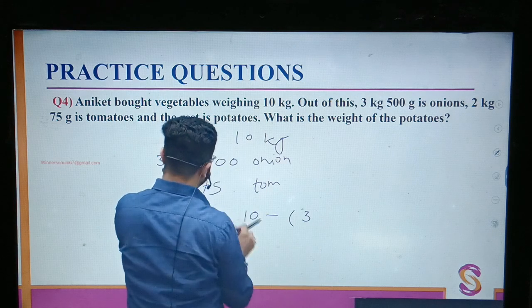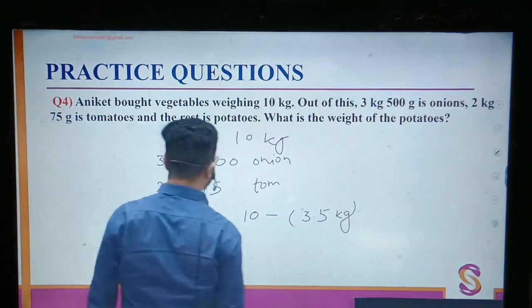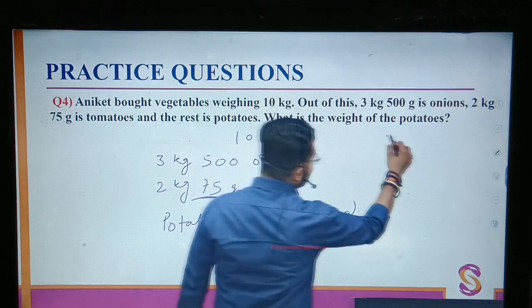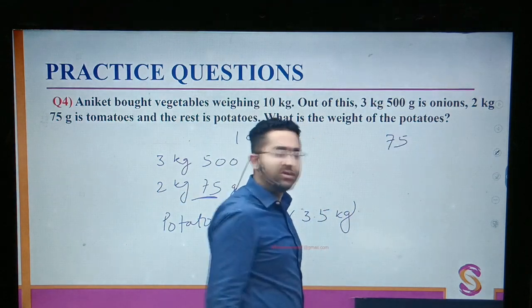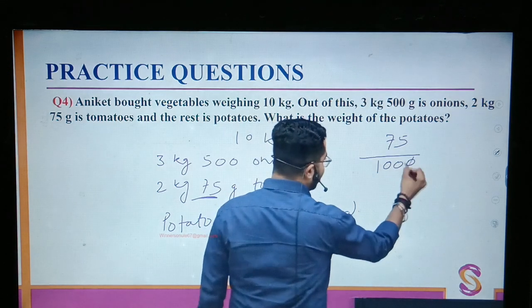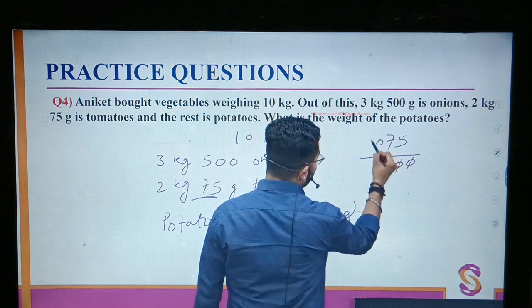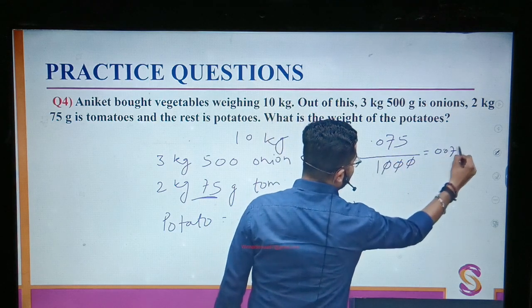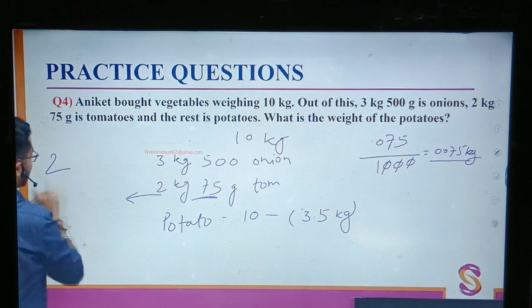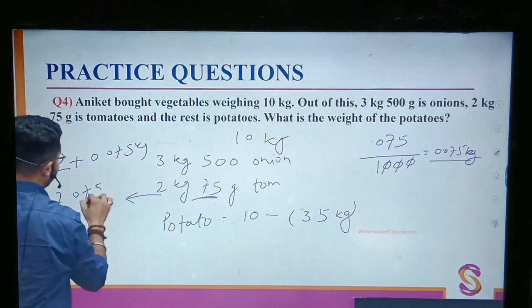Out of 10 kgs, 3 kg 500, and that is 3.5 kg. And 75 grams. So 75 grams, if I want to convert it into kgs, I'll divide by 1000, because 1 kg is 1000 grams, right? So 0.075 kgs. So this will be 2 kg plus 0.075 kg. That is total 2.075 kgs.